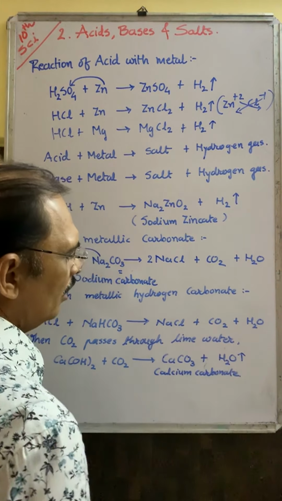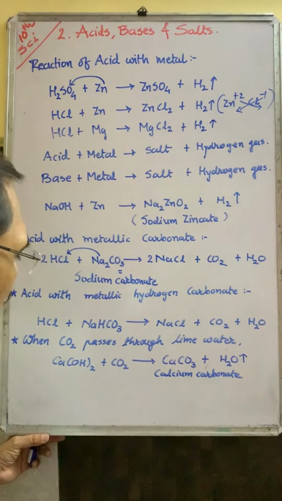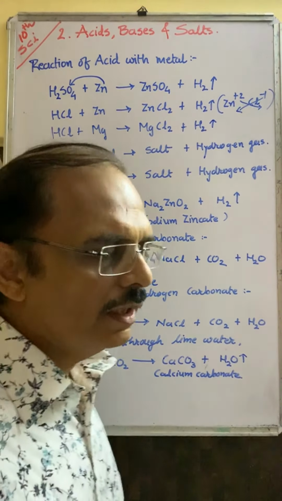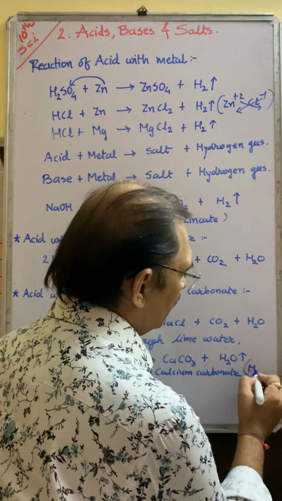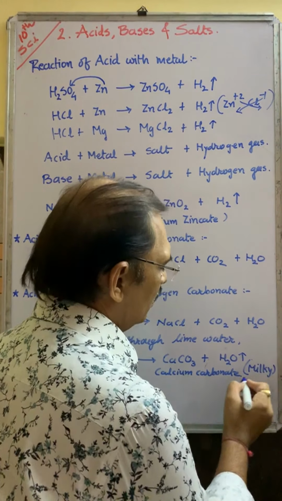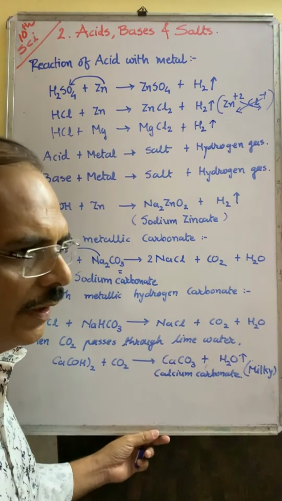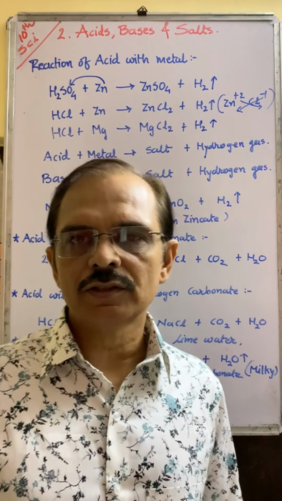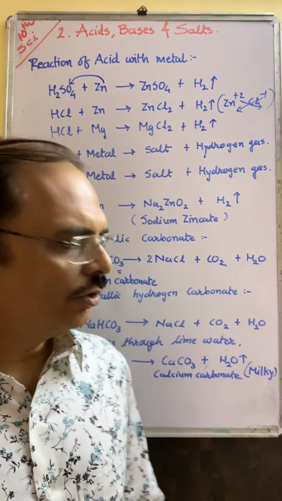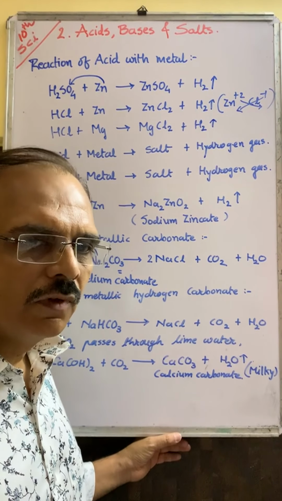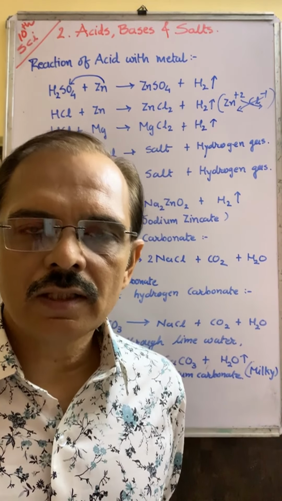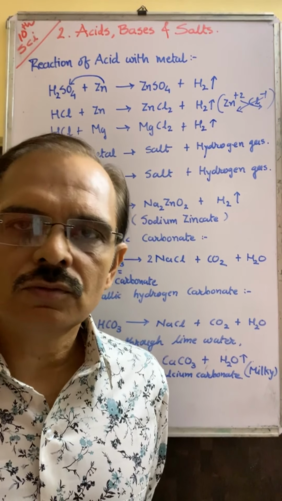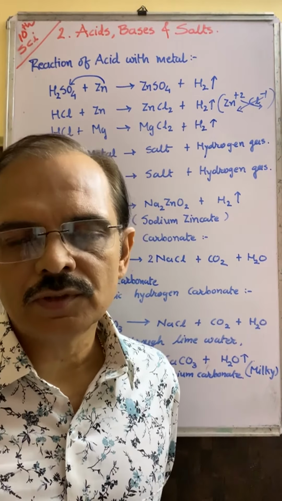It has a white color precipitate, and that's why we say that lime water turns milky. Yeah, the color is milky. This lime water, Ca(OH)2, when carbon dioxide gas passes through it, then it converts into calcium carbonate. It forms white precipitate, so the lime water converts into a milky-like substance.